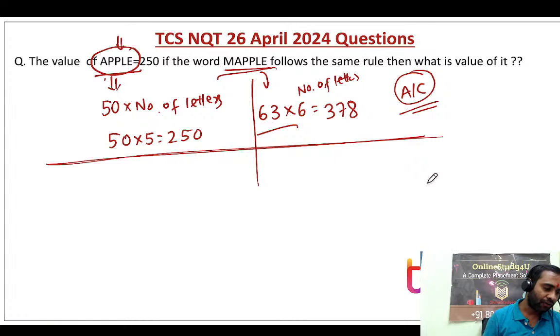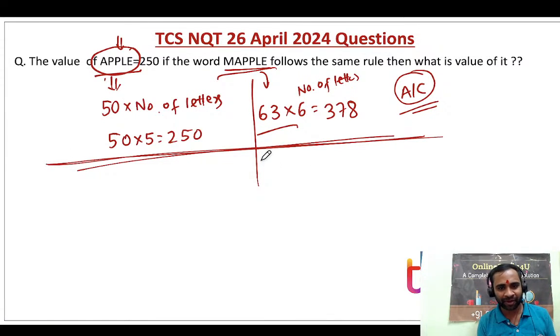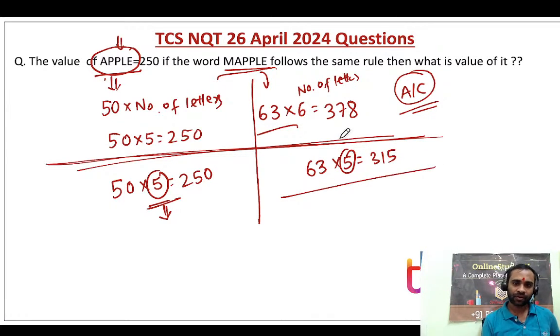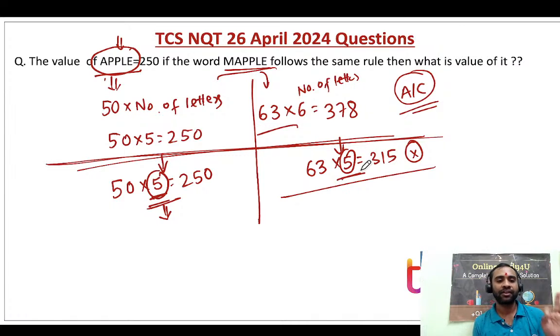Okay, which logic is correct? See, basically this particular logic should be correct, but anyway, what I feel is TCS should give a clear indication. Because if you are putting 50 into 5, what is this 5? If you are doing 50 into 5, 250. If you are doing 63 into 5, what is this 5? 315 should be the wrong answer, because what this 5 is, you need to decide.